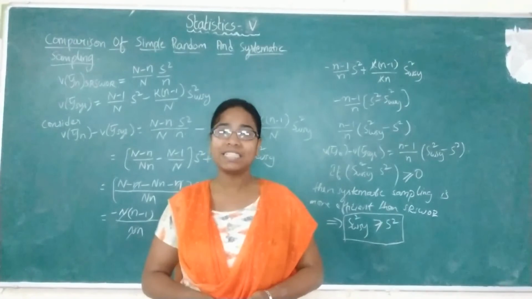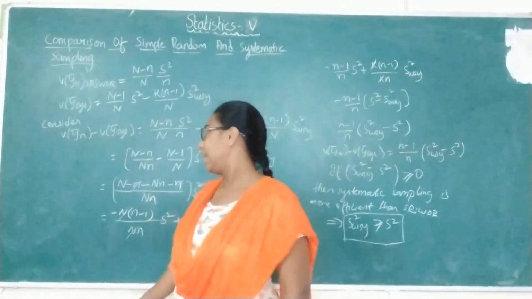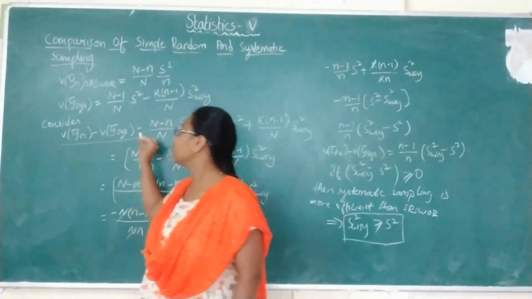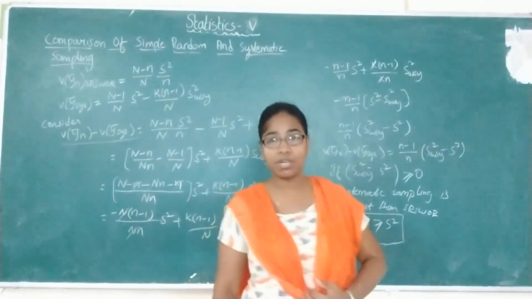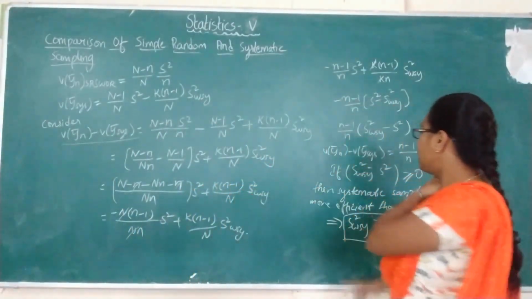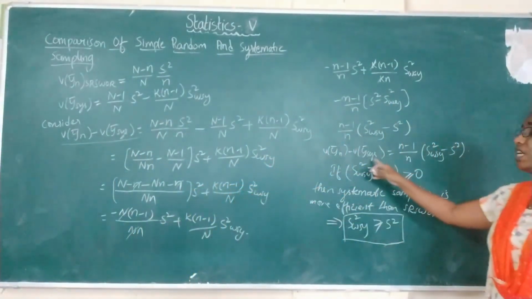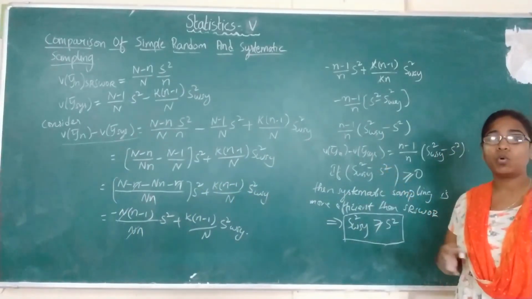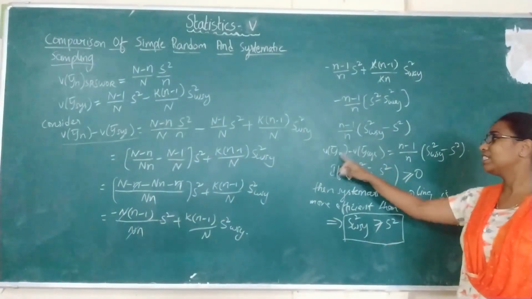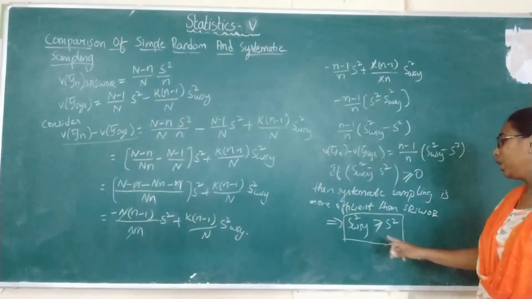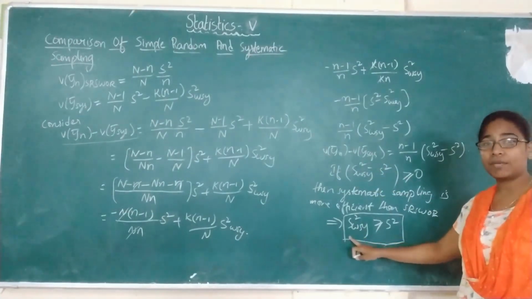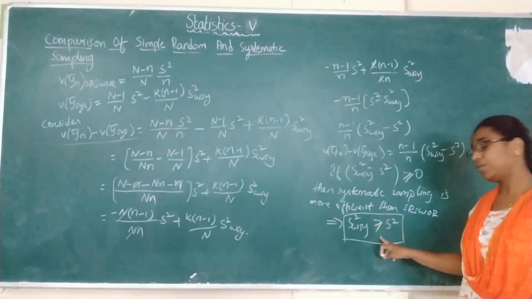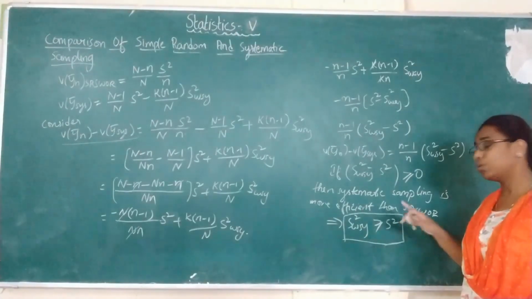By considering the two variances and taking this condition. The systematic sampling will be more efficient than the simple random sampling only if the S_wsy square value is greater than or equal to S square.